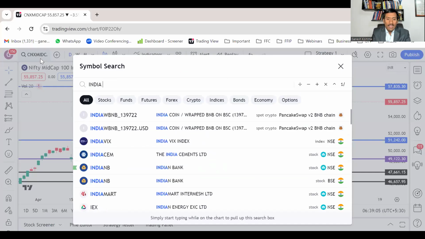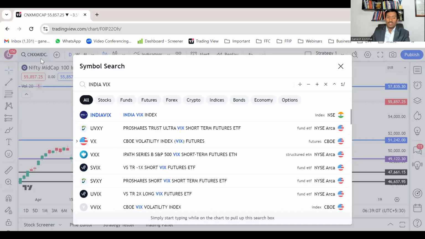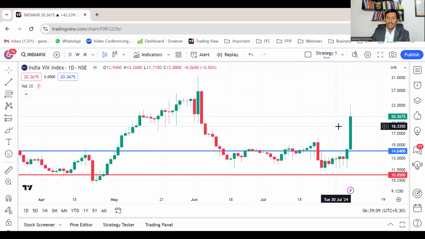And now when you look at India VIX, which is the volatility index, we have seen a sharp increase yesterday. Intraday, it reached almost a 50% increase, and finally settled at 20 levels, right?